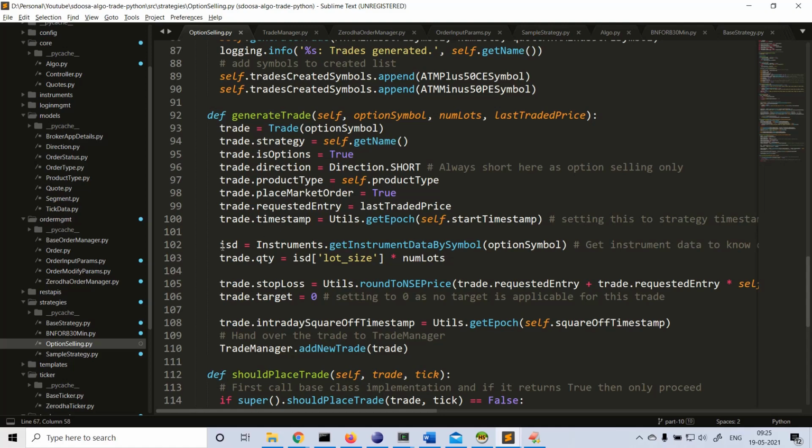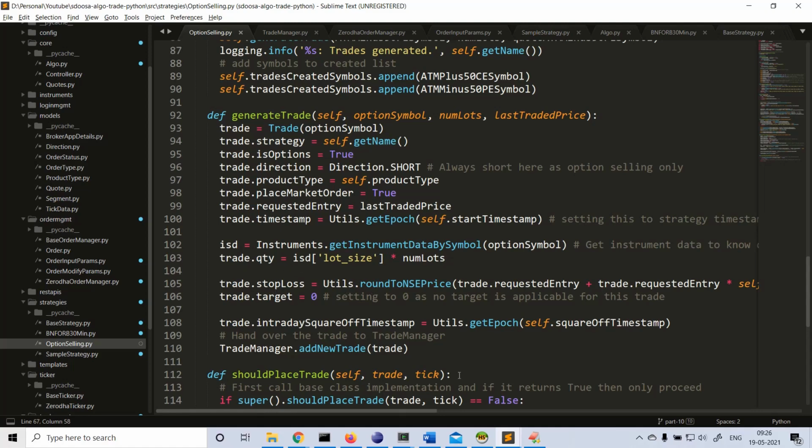So now we'll get the instrument data from here by passing the option symbol, whatever you get, C or P symbol of a particular strike. Then we'll get the lot size. In this case, Nifty is 75 quantity. You will get the number of lots here, and you have to multiply. So assume only one lot, the quantity will be 75.